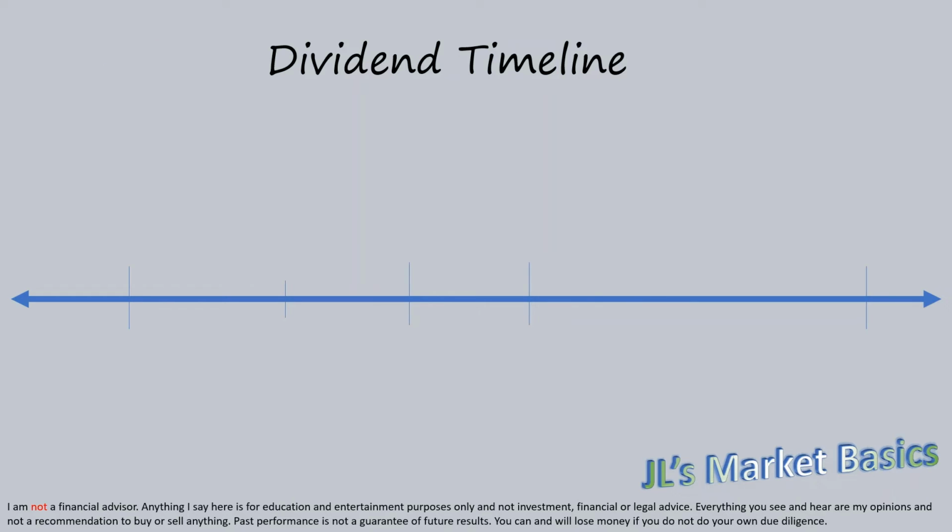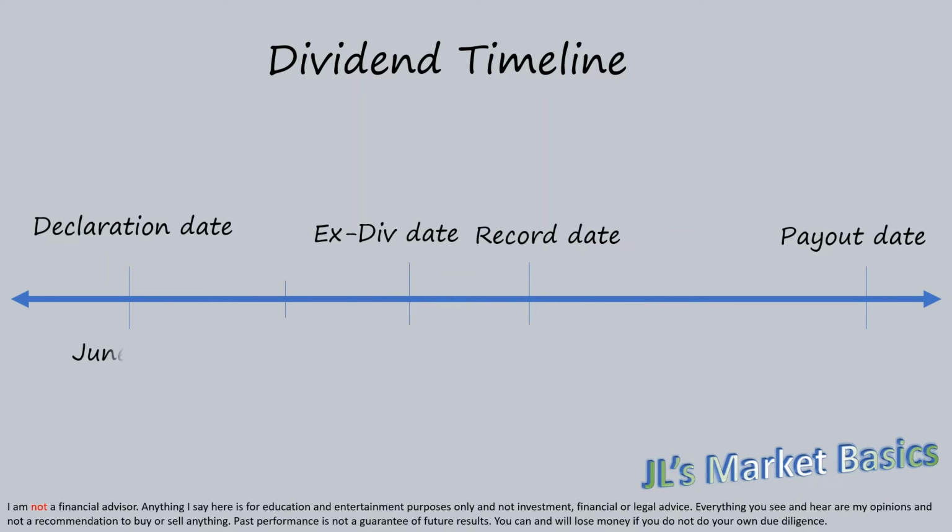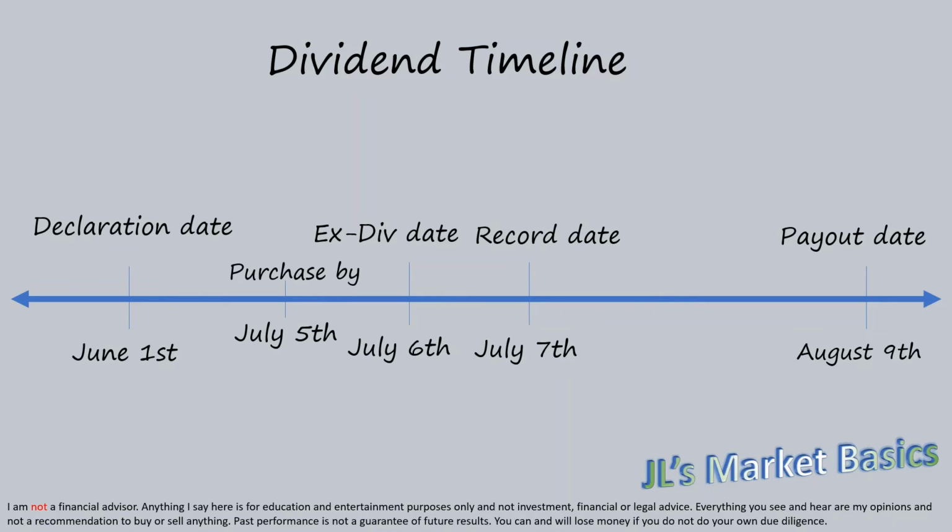Let's suppose a company declares a dividend of 50 cents on June 1st to shareholders on record on July 7th, and the payment will be made on August 9th. An investor must purchase shares of that company no later than July 5th, which is the day before the ex-dividend date, in order to be on the books on the date of record in order to receive the 50-cent dividend